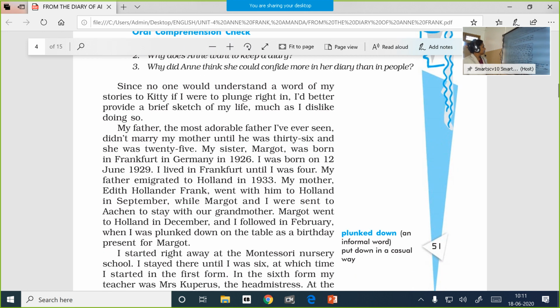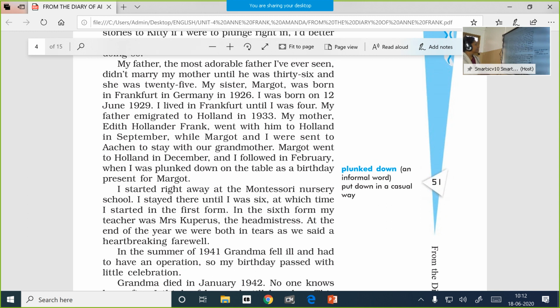Now to the remaining part of the lesson. Since no one would understand a word of my stories to Kitty if I were to plunge right in, I'd better provide a brief sketch of my life, as much as I dislike doing so. So she's telling that if she straight away moves on to her thoughts, starts writing whatever thoughts she has in her mind, people won't understand what she's writing about. So she's telling that though she hates this business of writing a brief sketch about her family, she has to do it because it is essential to make her diary entries sensible.